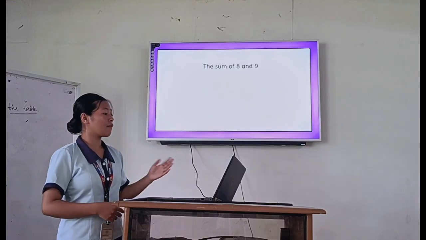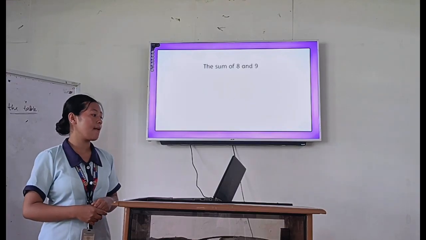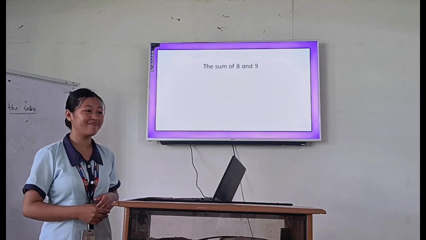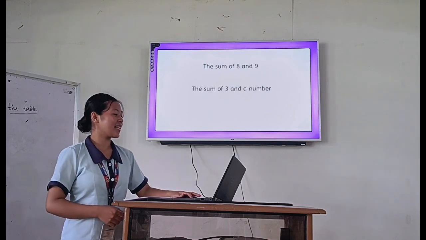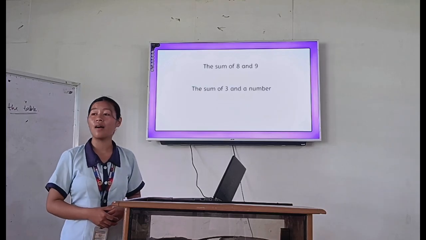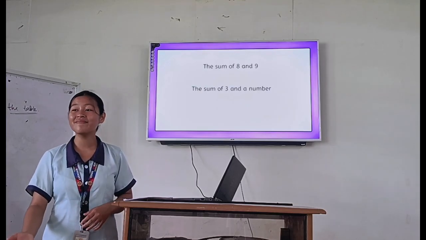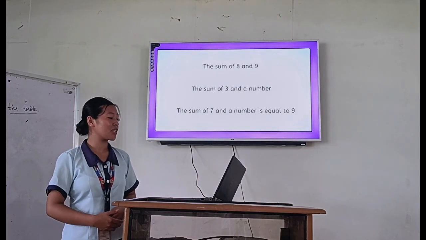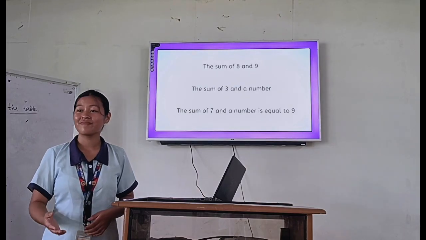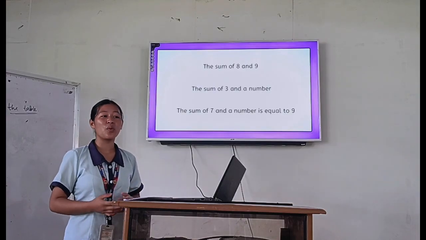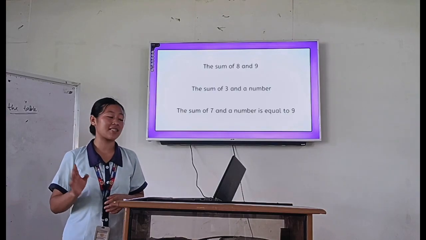The first verbal phrase is the sum of 8 and 9. The second is the sum of 3 and a number. The last one is the sum of 7 and the number is equal to 9. We are going to find out if your answers are correct.